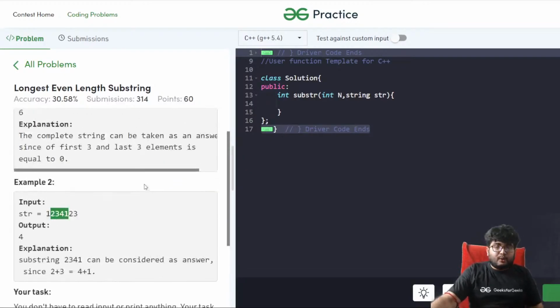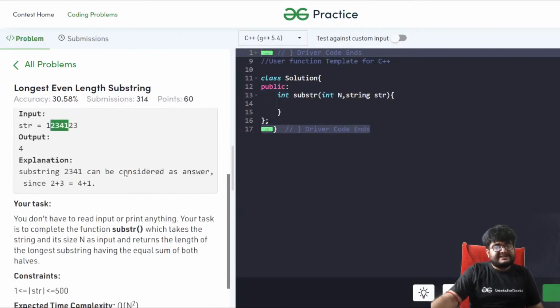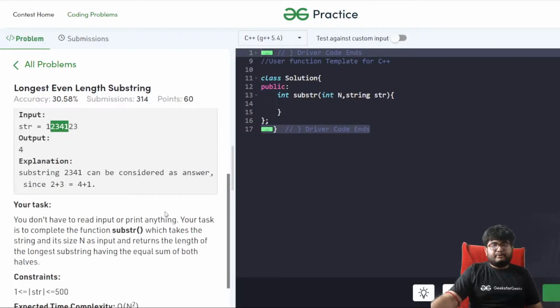You have to just do whatever is told, and you have been given very liberal time complexity and space complexity, so you can just do a brute force solution. The idea being that, hey, why not? So you have to find a length 2n.